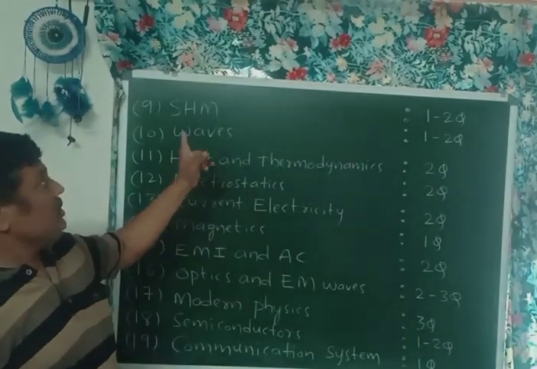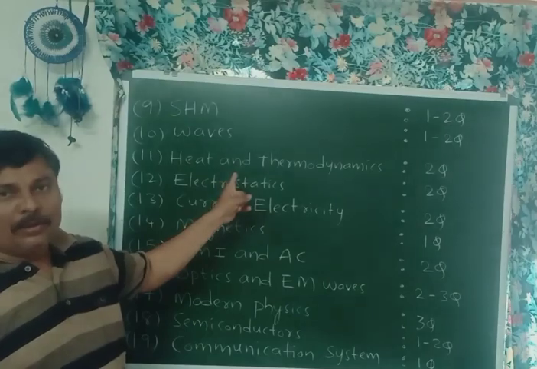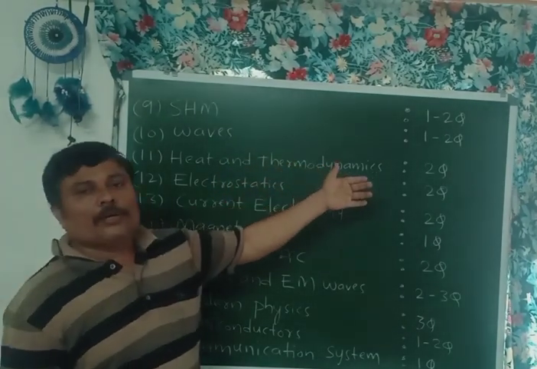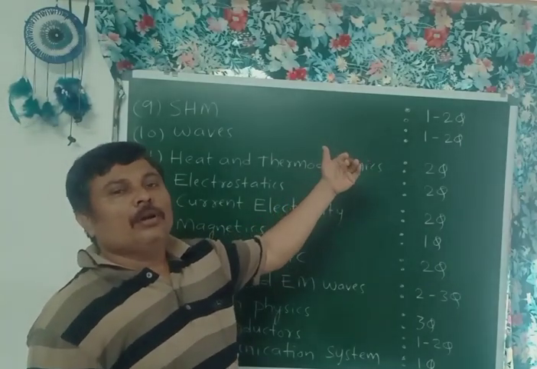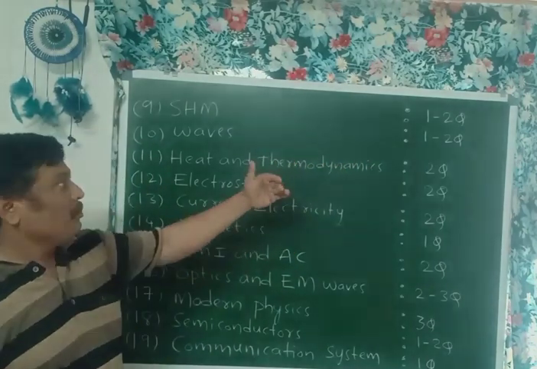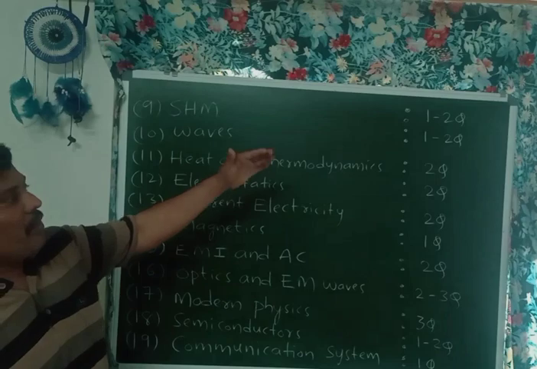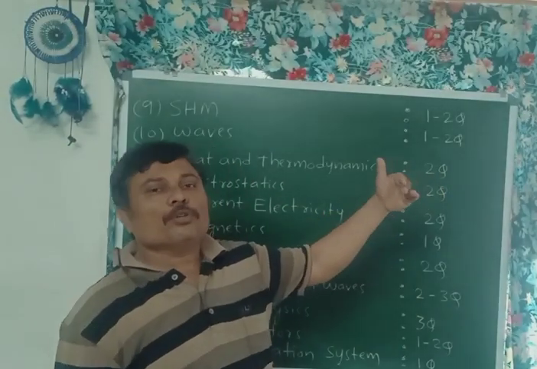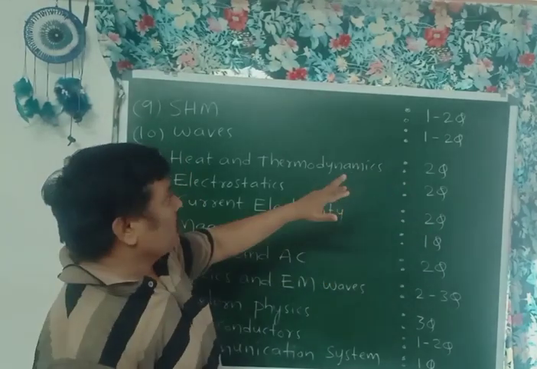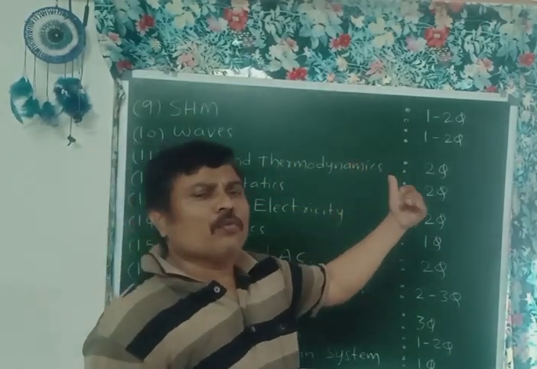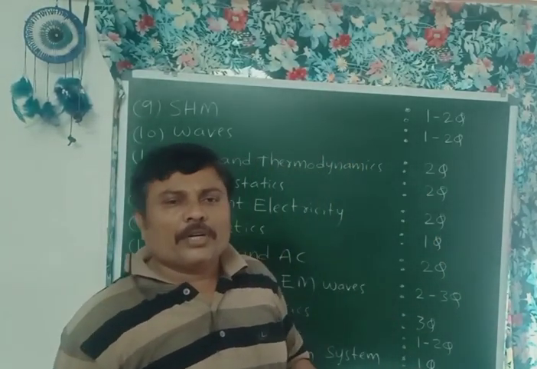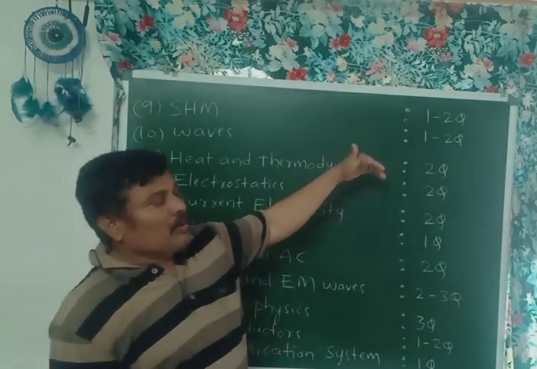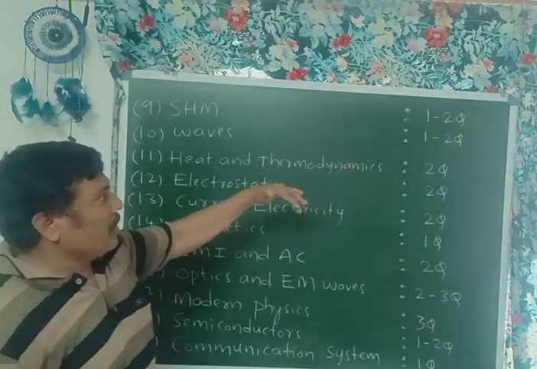Ninth one, simple harmonic motion, simply named as oscillations. In this topic, two questions asking is possible, expected 2022. Next one is waves. Wave side, one maybe two questions asking is possible. Next, 2021 side, 0 or 1 question only mentioned. I am expecting 2022 year 1 or 2 questions from waves.